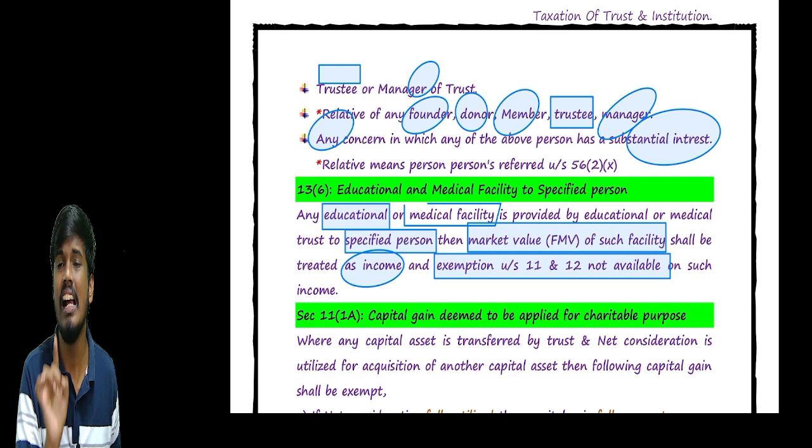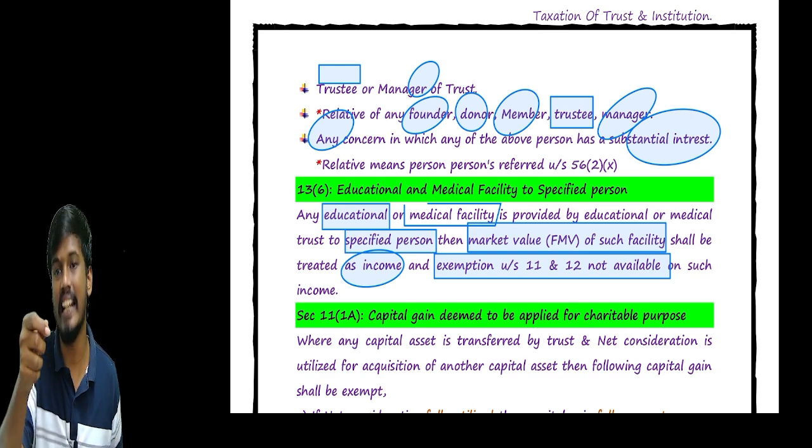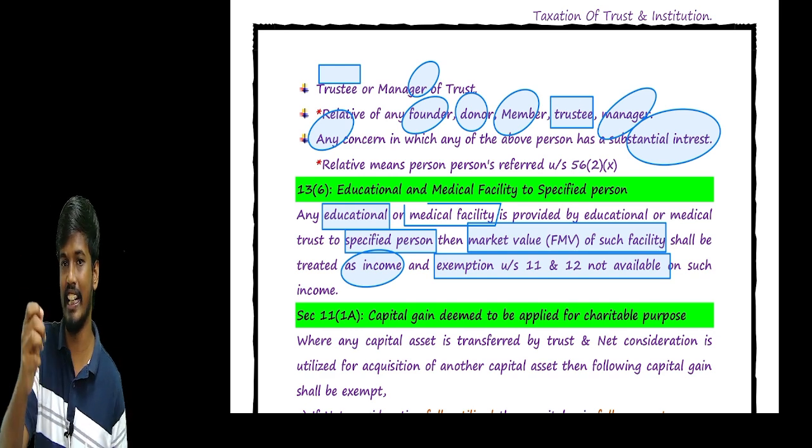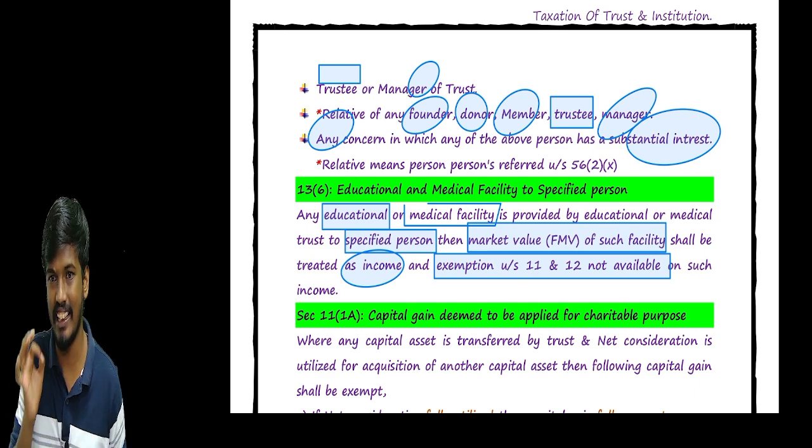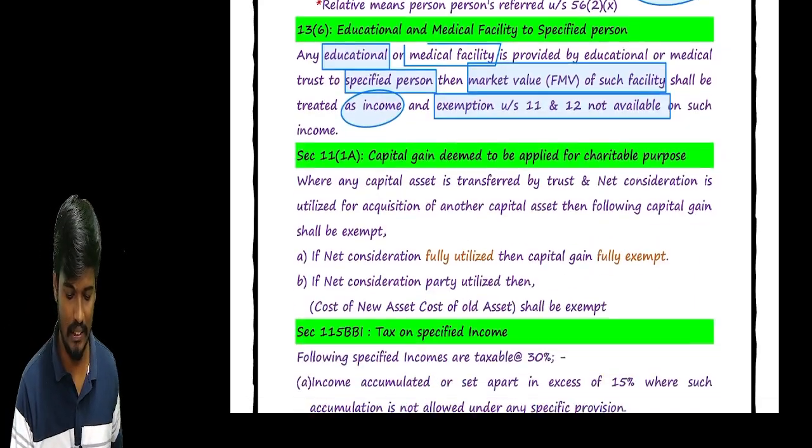Which income, sir? The income which is derived from the specified person. Okay? Done, sir.